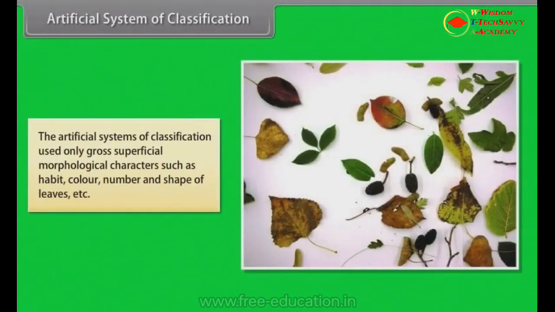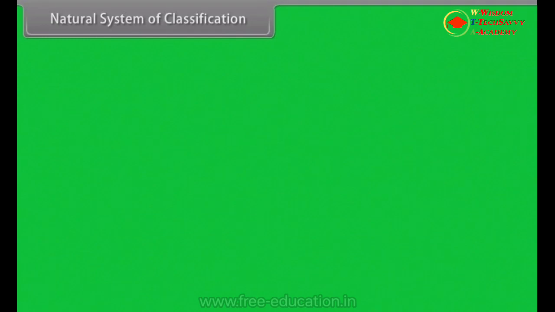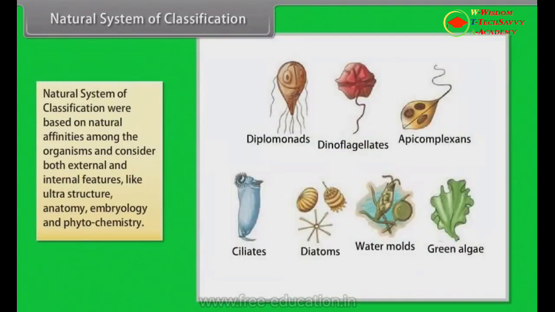The artificial systems of classification used only gross superficial morphological characters such as habit, color, number, and shape of leaves, etc. Natural system of classification. Natural system of classification were based on natural affinities among the organisms and consider both external and internal features like ultrastructure, anatomy, embryology, and phytochemistry.